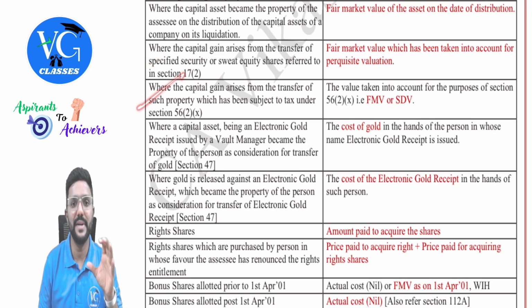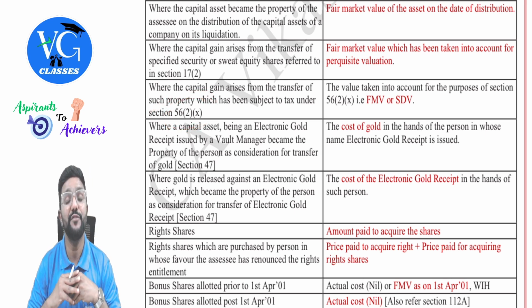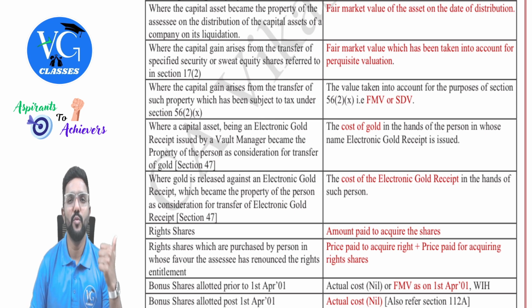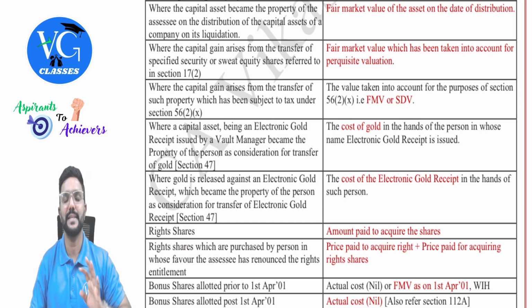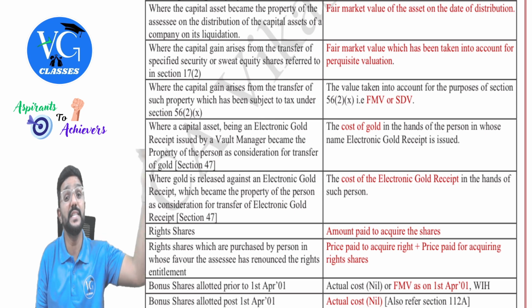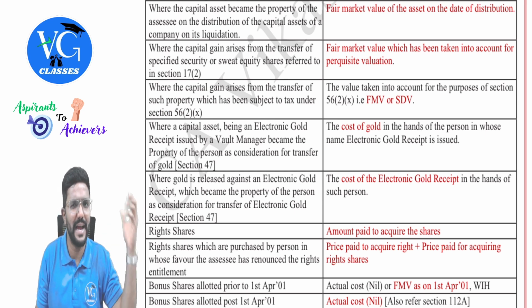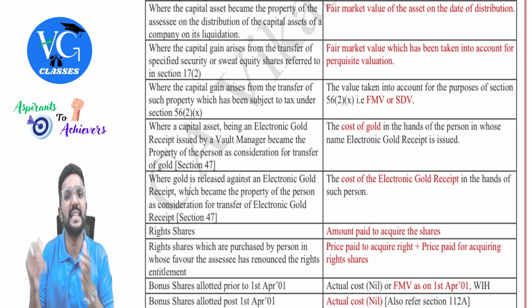Next, where the capital gain arises from the transfer of such property which has been subject to tax under section 56(2)(x). 56(2)(x) talks about the gift taxation under the head other sources, guys. Now, if an assessee has received either the movable property or immovable property as a gift, then the stamp duty value or the fair market value will be taxable in his hands if it is more than 50,000. Correct. And whatever he received as a gift, if he sells it in the future, whatever was taxable for him when he received it under the head other sources as gift, that is either the fair market value or stamp duty value, will be allowed as cost to him when he sells this asset in the future.